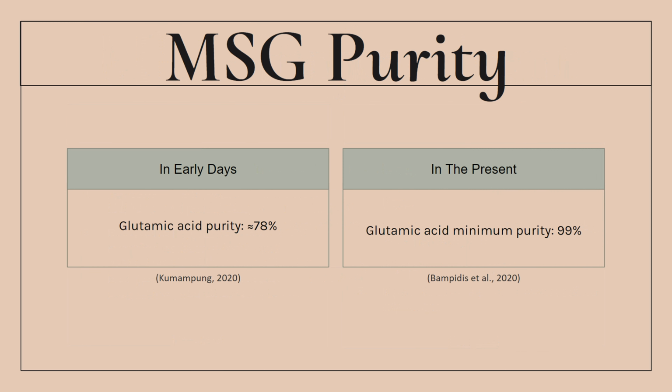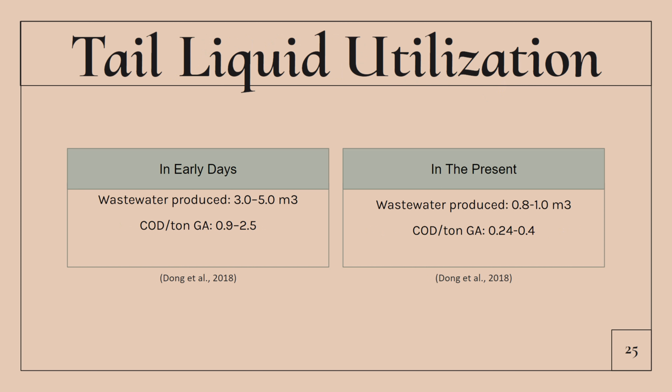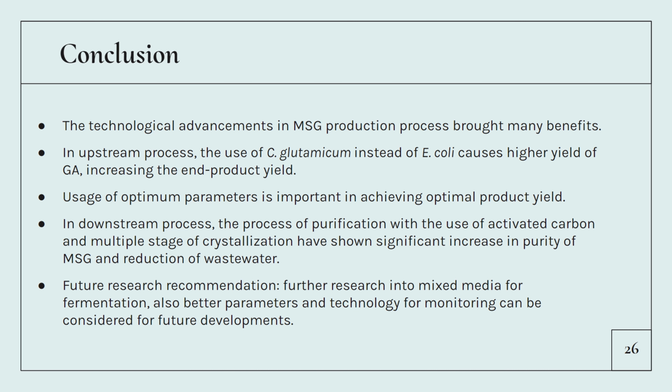On that note, the MSG purity has increased from 78% to 99% through a series of advancements, as has been mentioned previously. The utilization of tail liquid for fertilizer using the spray granulation technique reduces the amount of compounds available in the wastewater, which in return drastically reduces the wastewater amount and chemical oxygen demand compound per ton of glutamic acid produced. In conclusion, the technological advancement in MSG production process brought many benefits.